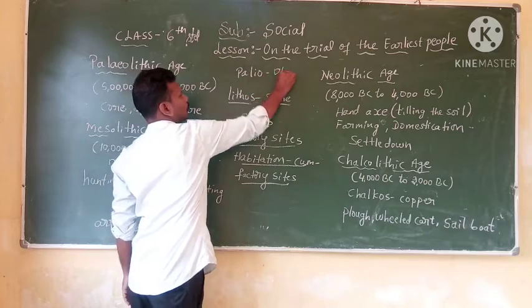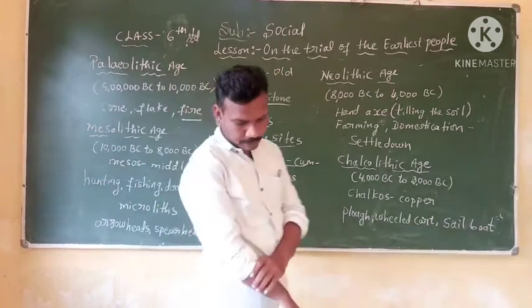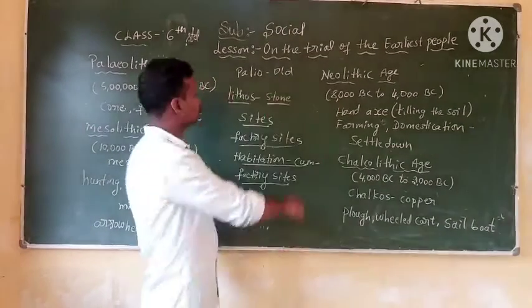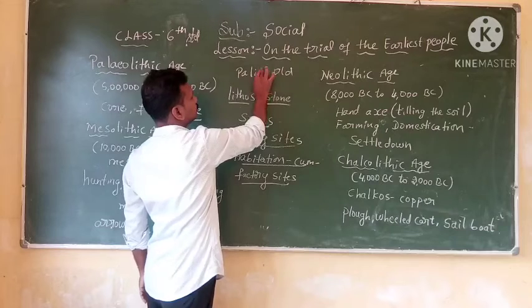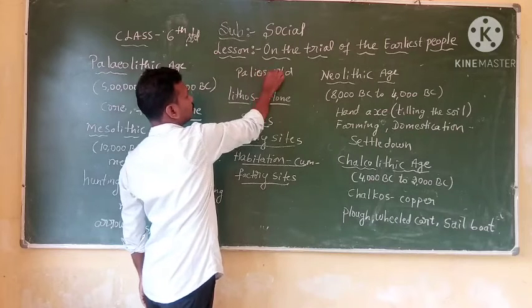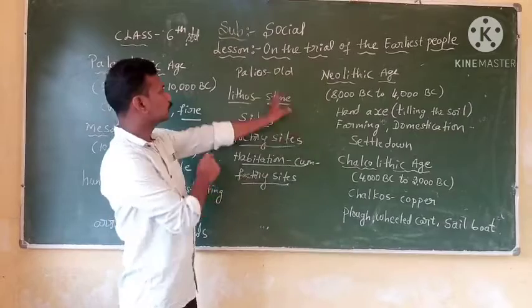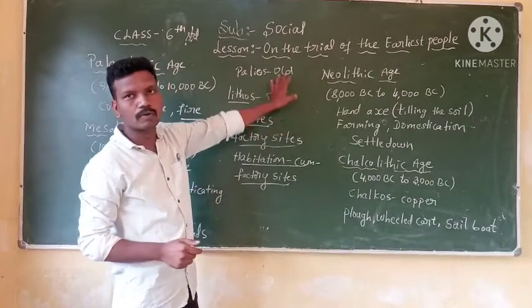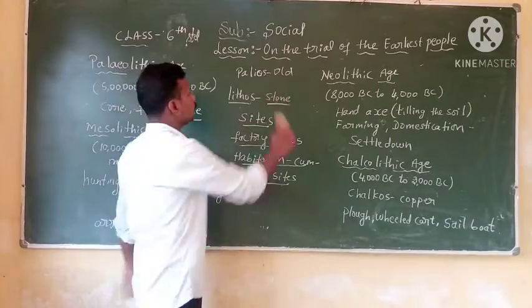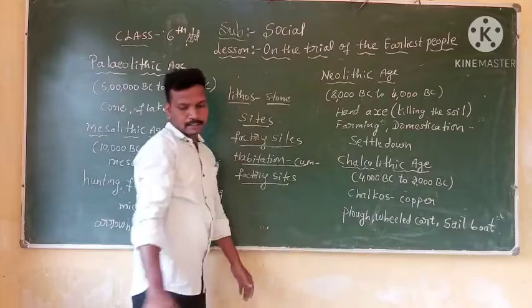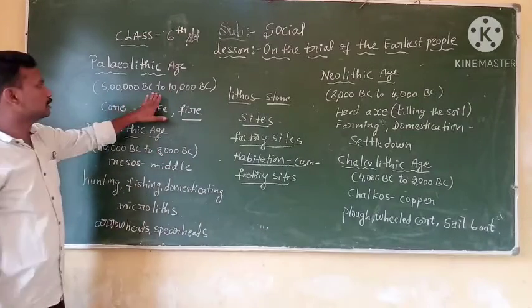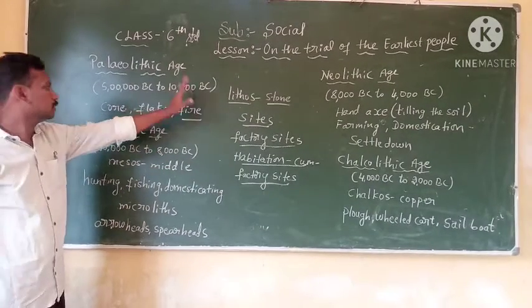Paleos means old, and lithos means stone. So it is known as the Old Stone Age. The age extends from 5 lakh BC, that is before Christ, to 10,000 BC.